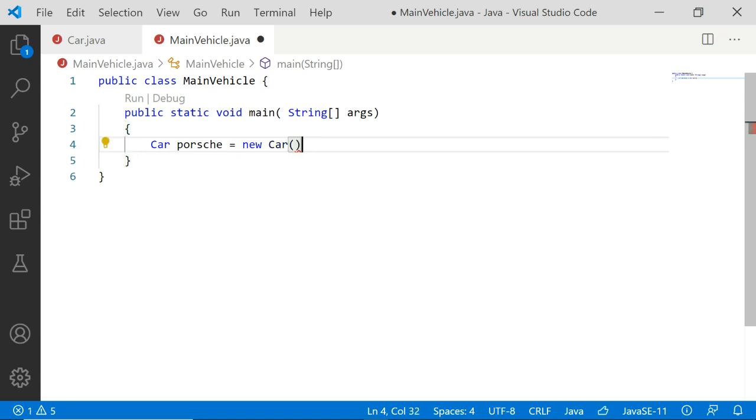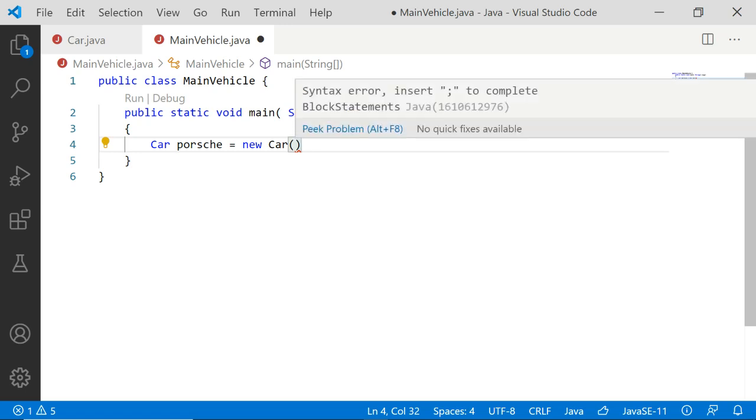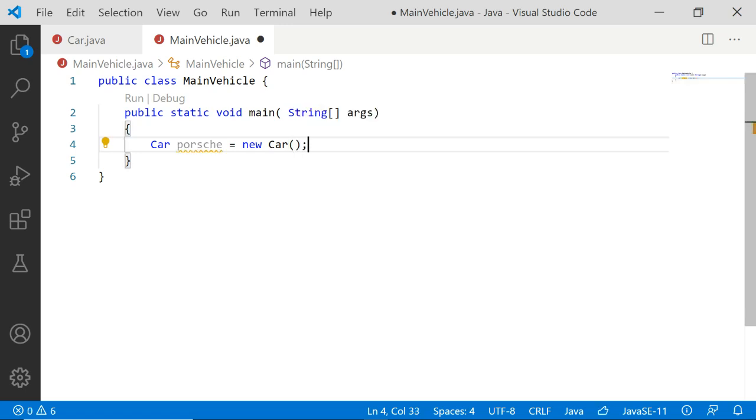This parenthesis will be required when we enter into constructors, which we will learn in the next part.